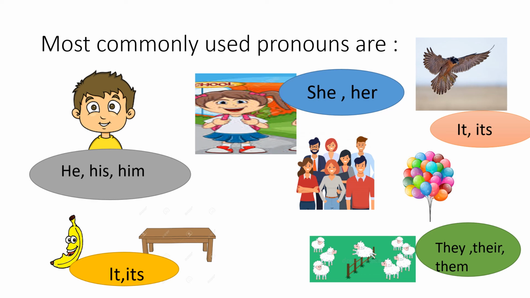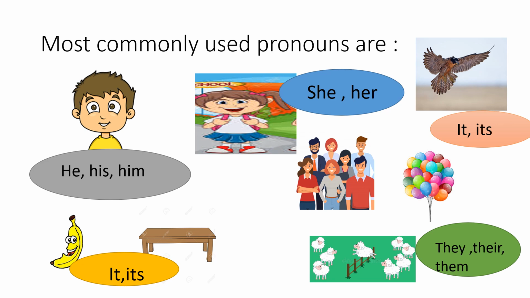Now, most commonly, the pronouns that we use are, look at the first picture, the boy. He, him, his. For boys, we use he, his, and him. For girls or ladies, she and her. She is going to her school. She is going with her mother. Got it? Now see the bird, animals, any animal or anything, the balloon, thing, bird, animals, it. What will you say? It.